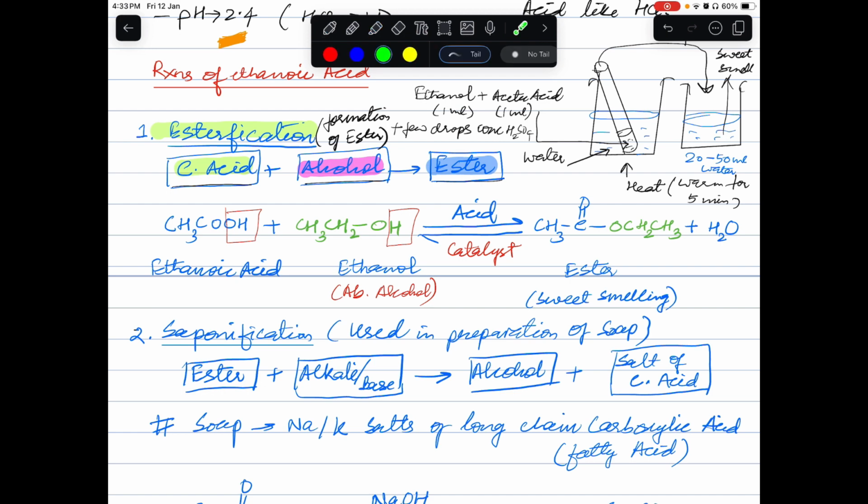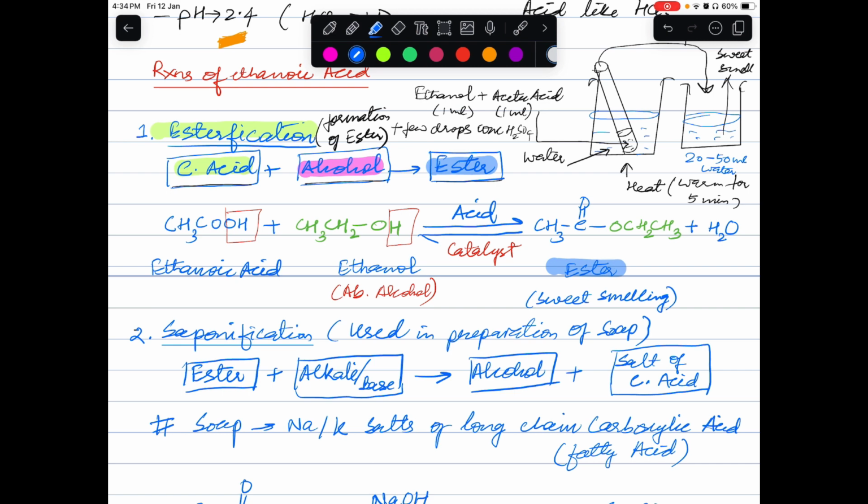This is your ethanoic acid, CH3COOH, and this is your ethanol, that is alcohol. So what will happen? The OH group from ethanoic acid and the hydrogen atom from ethanol will combine to give you a water molecule, and whatever is left will combine together to give a new molecule that we call ester.